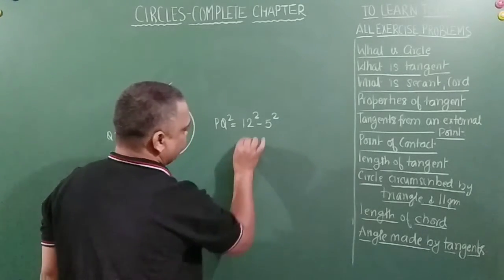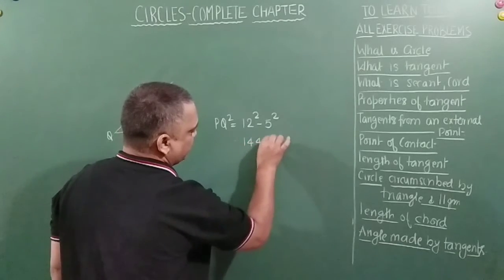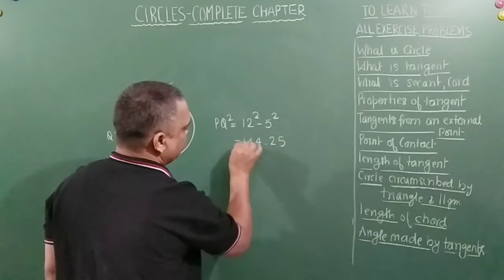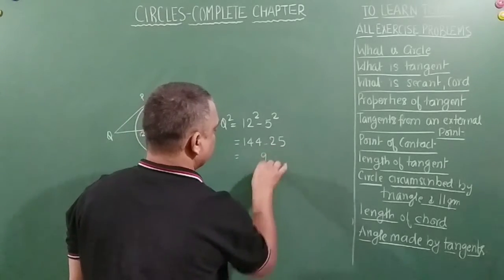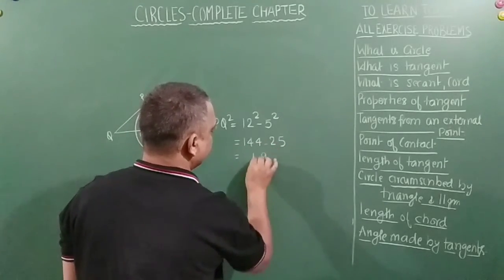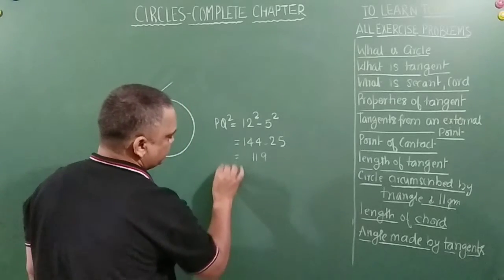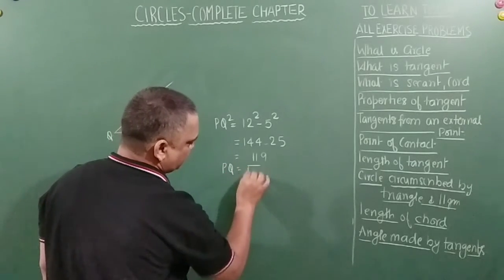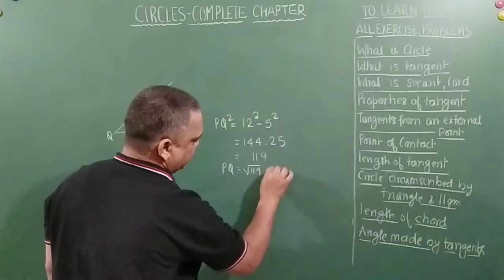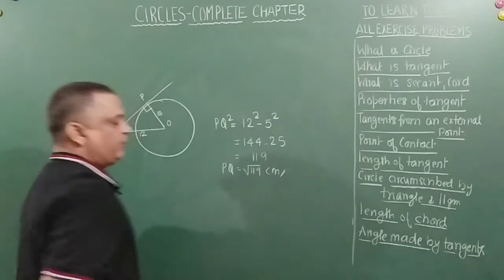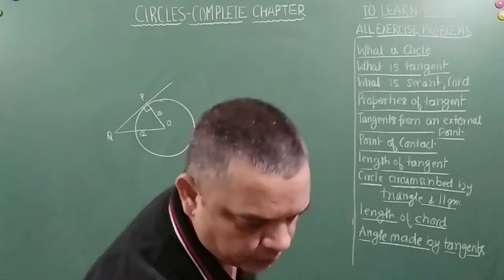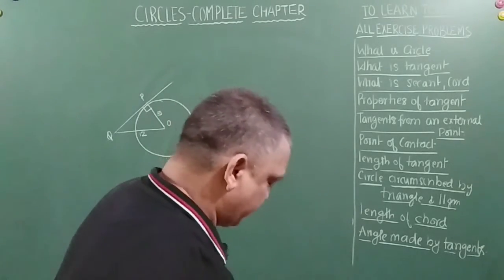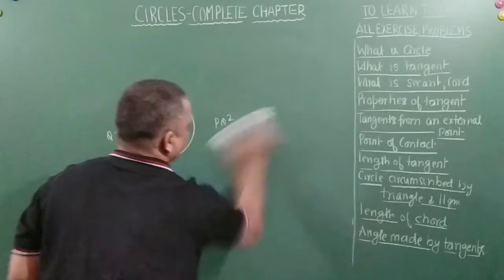That is equal to 144 minus 25, which will be equal to how much? 119. Okay. So PQ will be equal to square root of 119 centimeters. We'll leave it up to here, right? We are not going to solve it completely. We are not going to find the square root of 119. Okay. So let's move on to the next one quickly.